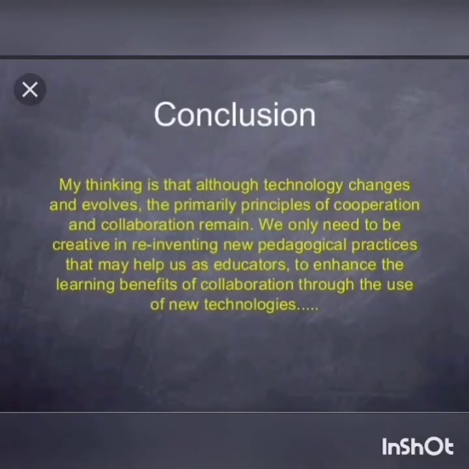Although technology changes and evolves, the primary principles of cooperation and collaboration remain. We only need to be creative in reinventing new pedagogical practices that may help us as educators to enhance the learning benefits of collaboration through the use of new technologies.